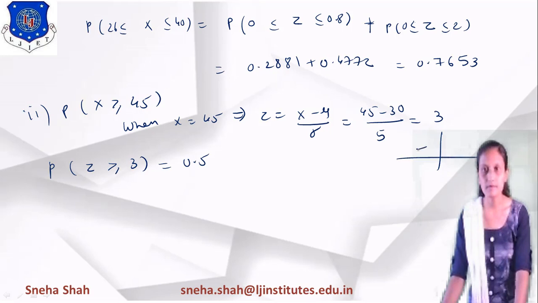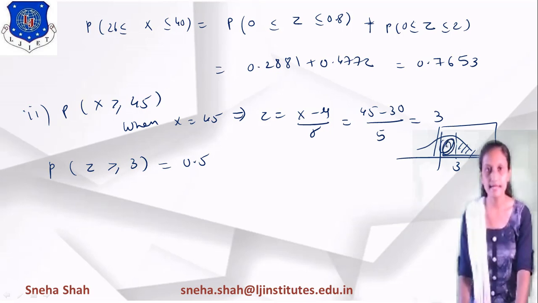What is the meaning of this? This one is 3, and we have to find greater than or equal to 3. So we take the whole range, 0.5, and remove this particular part to find the remaining part. So we take 0.5 minus the probability of z between 0 and 3.